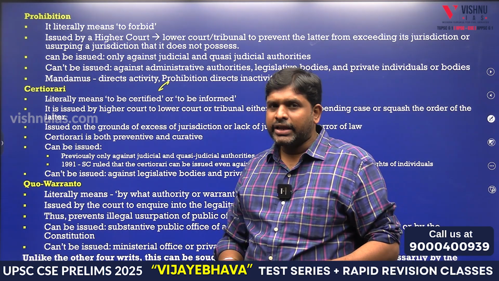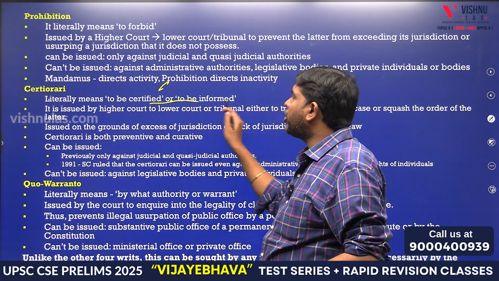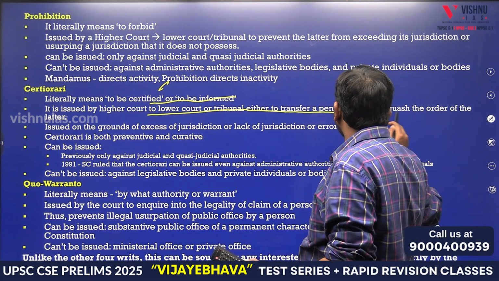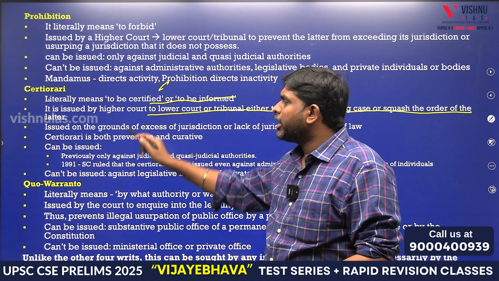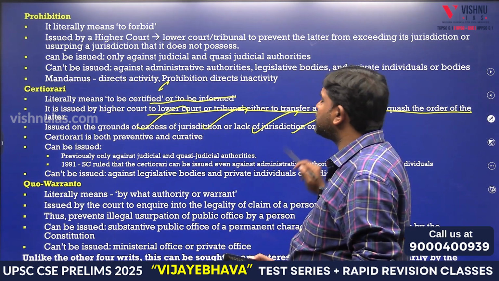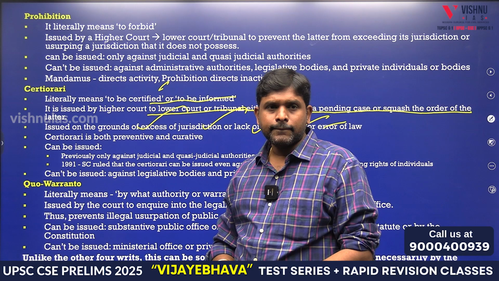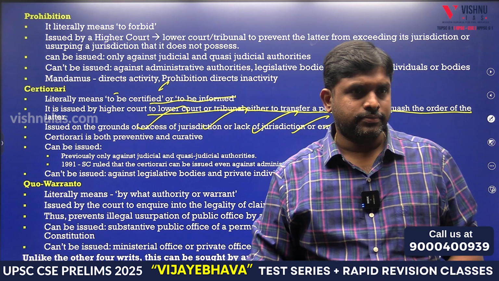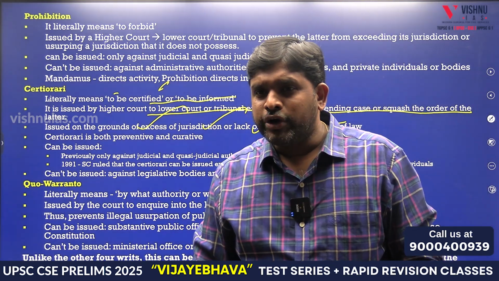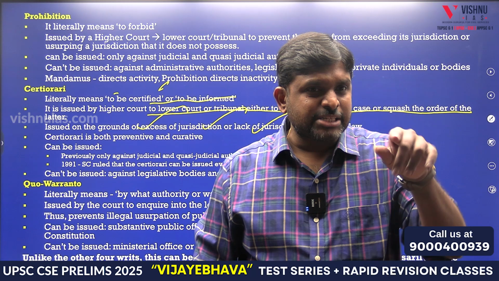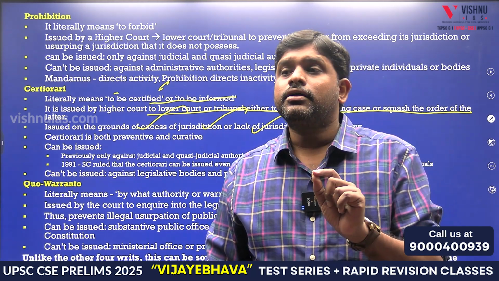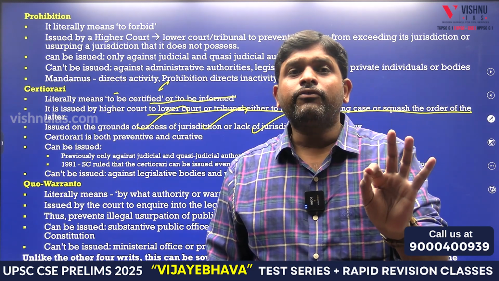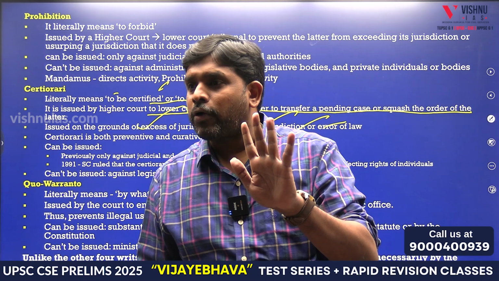Fourth, certiorari. To be certified or to be informed, which is issued by a higher court to a lower court or tribunal either to transfer a pending case or to quash the orders of the latter. It is issued on the grounds of excess of jurisdiction, lack of jurisdiction or error of law. That is called certiorari. On what order did you do it? On what power did you do it? On excess power you did it. Who will be giving it? The higher court will be certifying the lower order. Who can? Only the higher court by its suo motu.